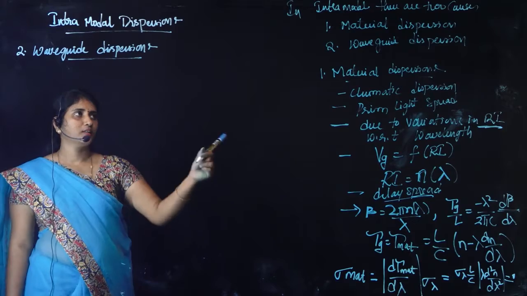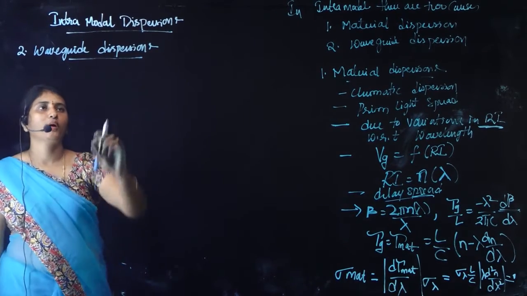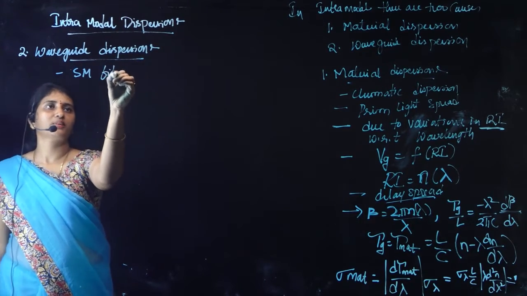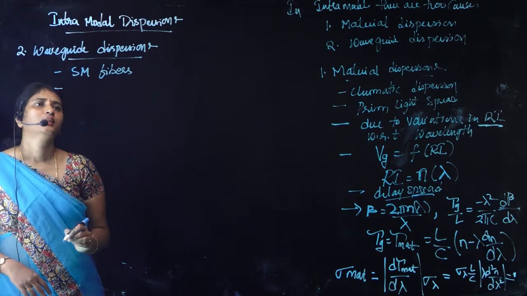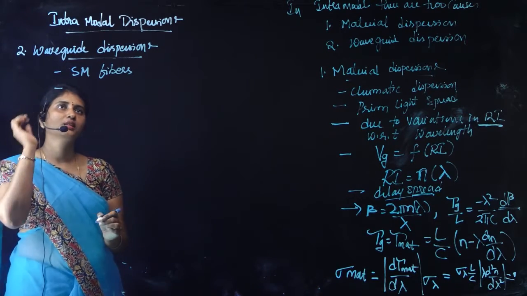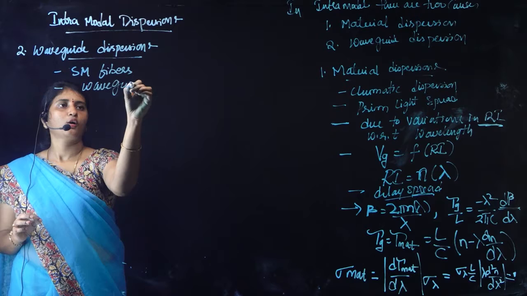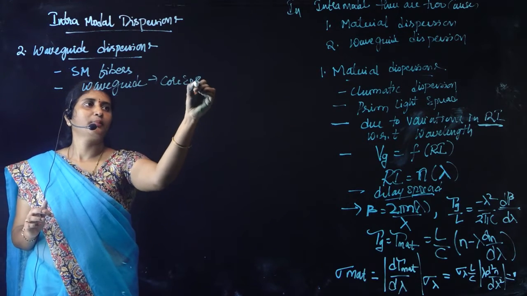Next, the second cause of intramodal dispersion is waveguide dispersion, and this waveguide dispersion also occurs in single mode fibers. This dispersion phenomenon is basically dependent on the waveguide, that is your optical fiber core and cladding part.